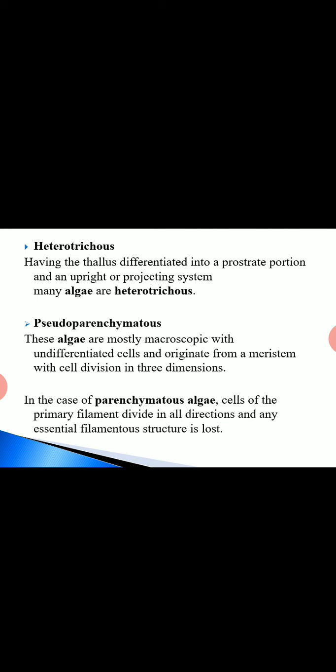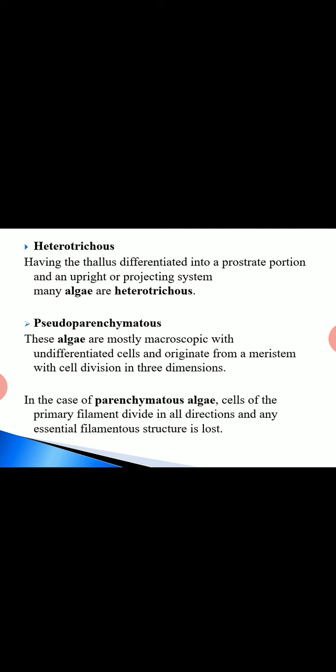Heterotrichous means having the thallus differentiated into a prostrate and an upright projecting system. So if we see a horizontally running filament and also erect filaments arising from this horizontal filament, two types of filaments are noticed: horizontal filaments and erect filaments. Such algae are called heterotrichous algae.